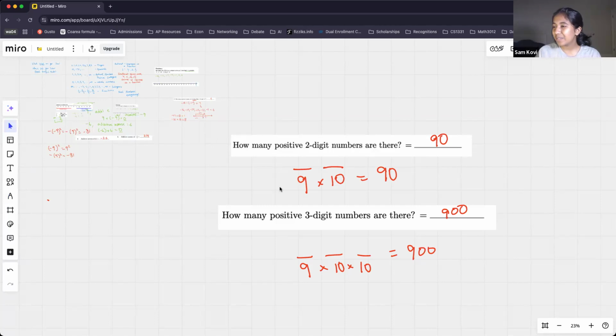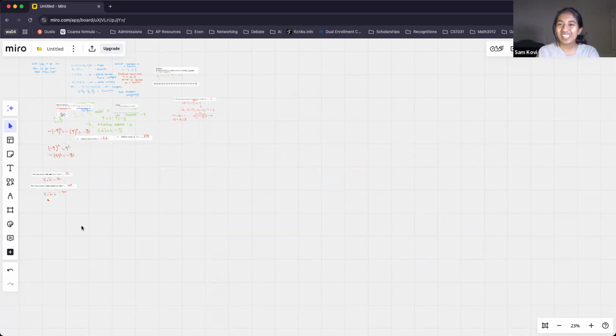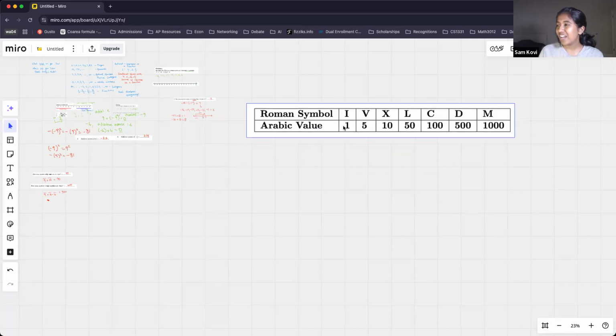So we're going to talk a little bit about Roman numerals. How many of you guys have heard of Roman numerals? I have. Yeah? Okay, awesome. Me too. Okay, great. We don't use Roman numerals that much, but they do pop up, so I definitely want you guys to be acquainted with the system. I'm going to go ahead and paste a chart that shows Roman numerals to Arabic numeral conversions. Remember, the Arabic system is what we use. So there you go. As you can see, they use letters to denote their numbers, so that can get a little bit confusing, but don't worry, we'll definitely explain where these come from.